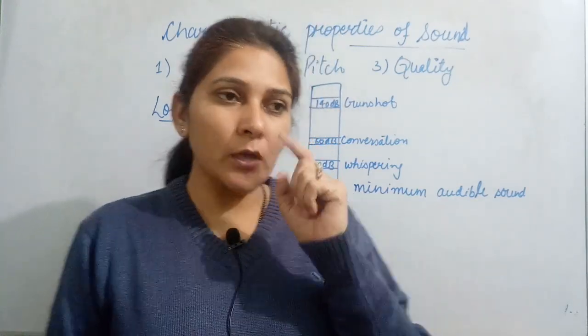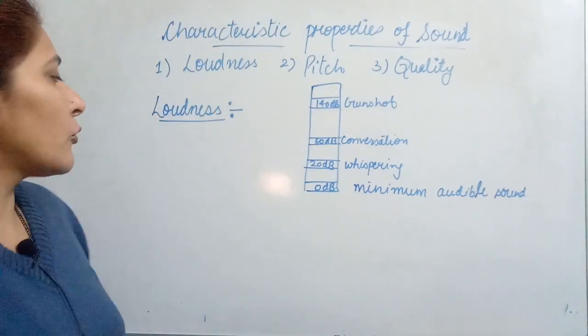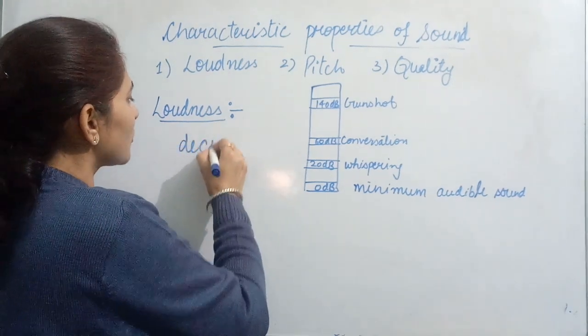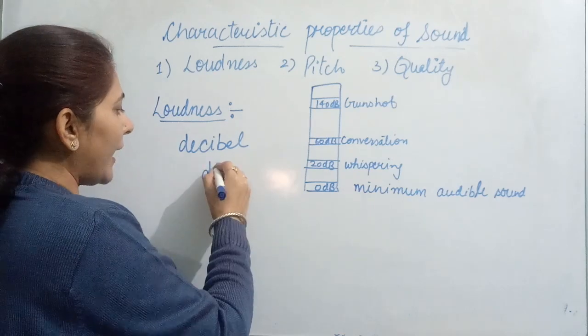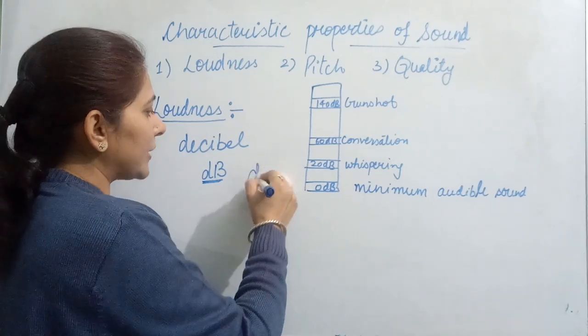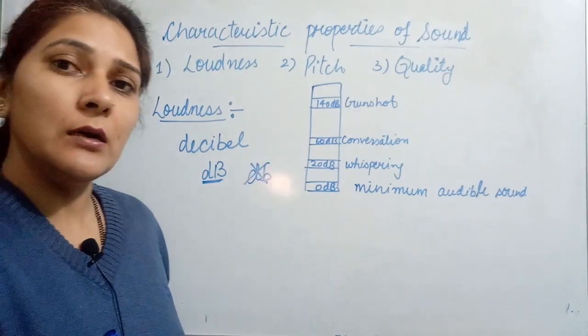Now today we are going to start with the SI unit of loudness, or the unit in which we are going to measure loudness. The unit in which we can measure loudness is known as decibel, and it is denoted by small d and capital B. So please write it this way only. You cannot write it as dB. This will be the wrong denotation, and you are not going to get the marks for it.